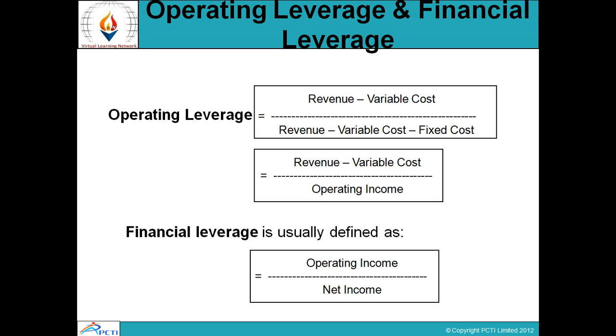Since I am talking about financial leverage, that means final income, so I have to take net income. So financial leverage is operating income divided by net income, whereas operating leverage is revenue minus variable cost divided by operating income.